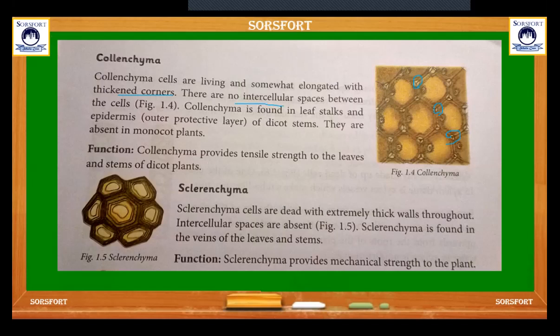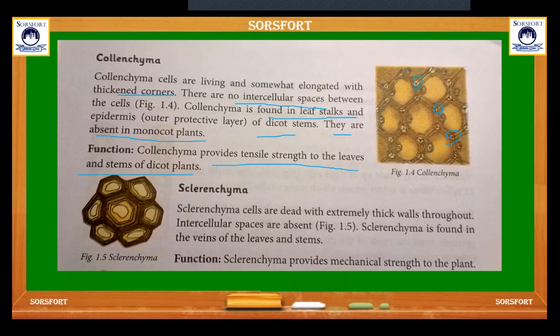No intercellular space between the cells. Collenchyma is found in the leaf stalk and epidermis of dicot plants. They are absent in monocot plants. The function of this is to provide tensile strength to the leaves and stem of the dicot plant. So collenchyma is only present in dicot plants.